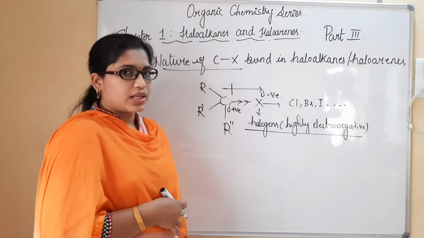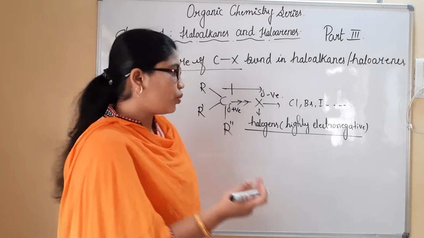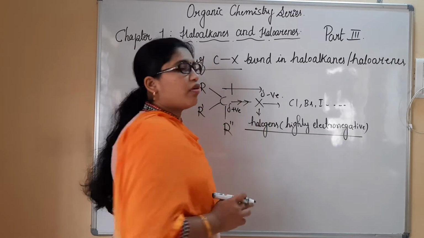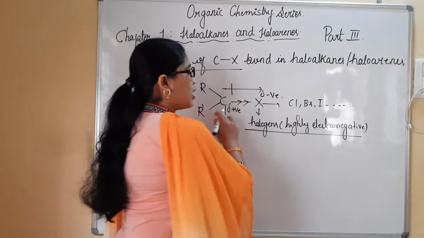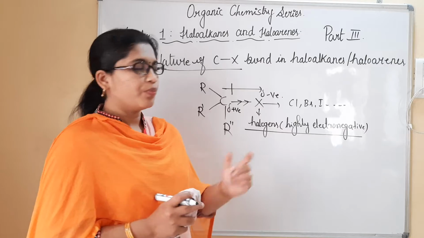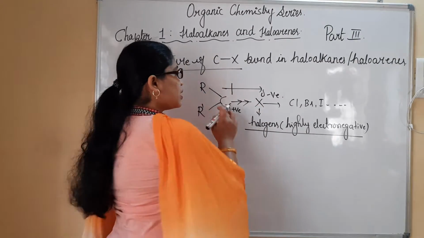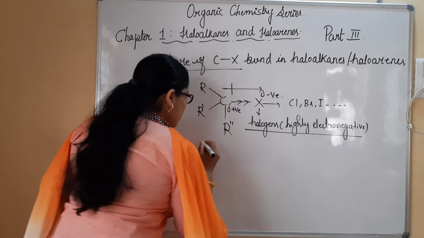So we have to notice here that the carbon becomes electropositive due to direct attachment of this halogen, where the halogen is considered highly electronegative. Due to the electronegativity difference, what will happen here? The CX bond will become polar.